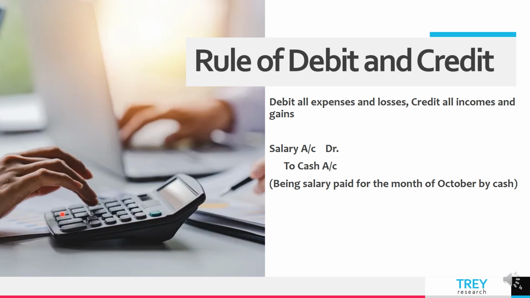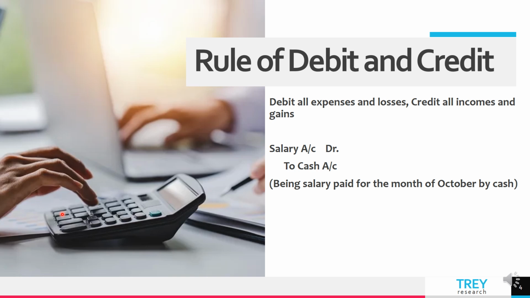cash is going, salary is being given, so the cash is going. So cash account will be credited, salaries account will be debited. Remember one thing, that if one account is getting debited, the other will always get credited. So the salaries account is getting debited and the cash account is getting credited.